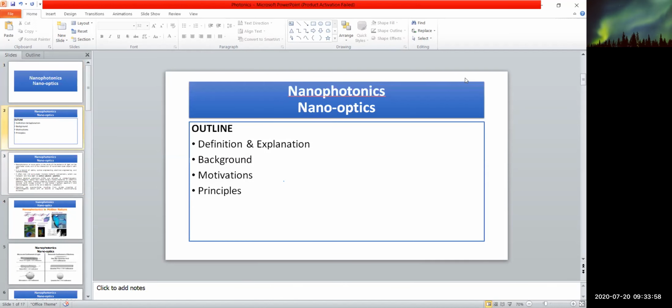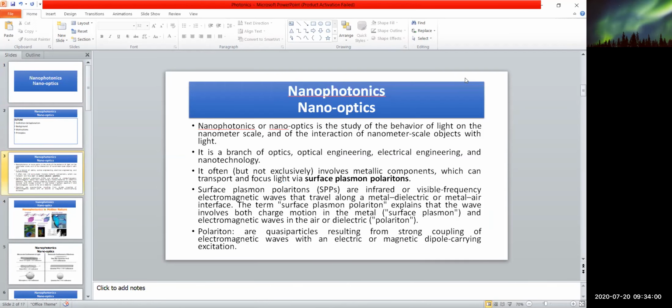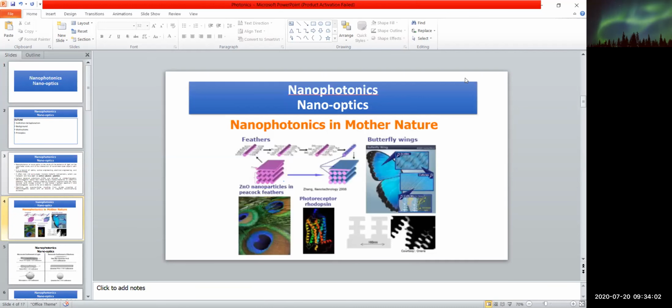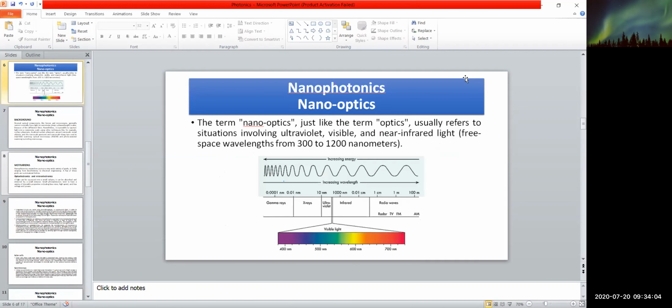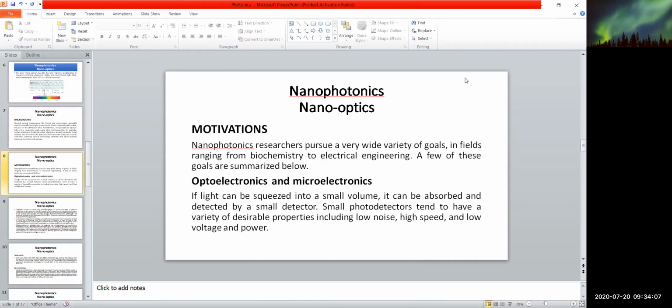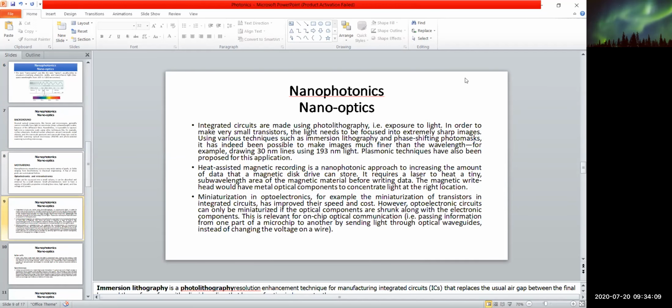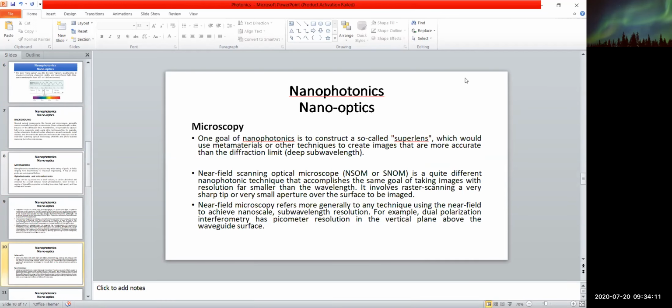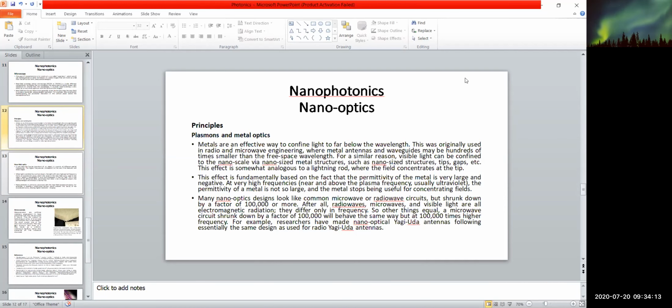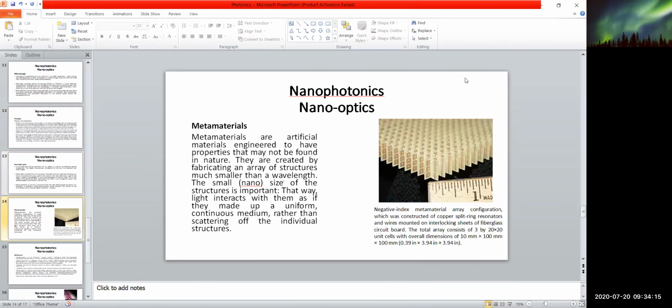These are the slides, nanophotonics, nano-optics. These are the slides that we have recently discussed. You can synchronize the speed, listen to the audio and see the video slides.